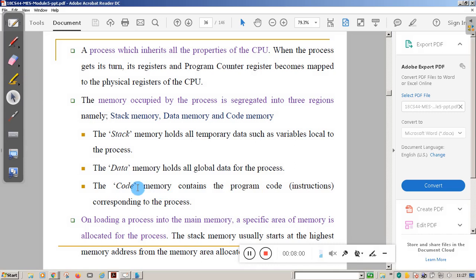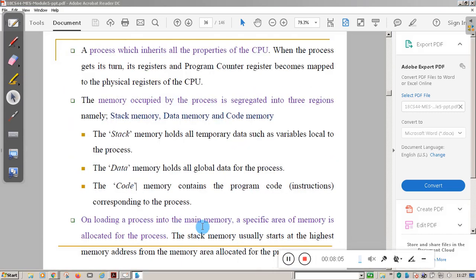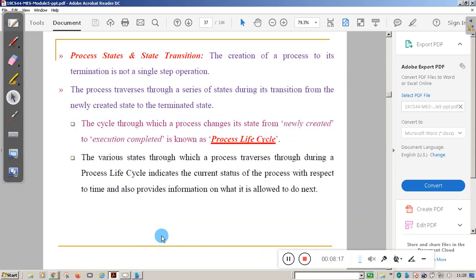Listen here, all of you. On loading a process into the main memory, a specific area of the memory is allocated to the process. Clear?